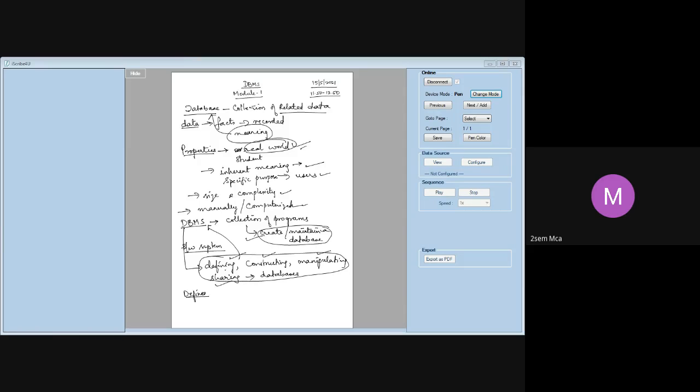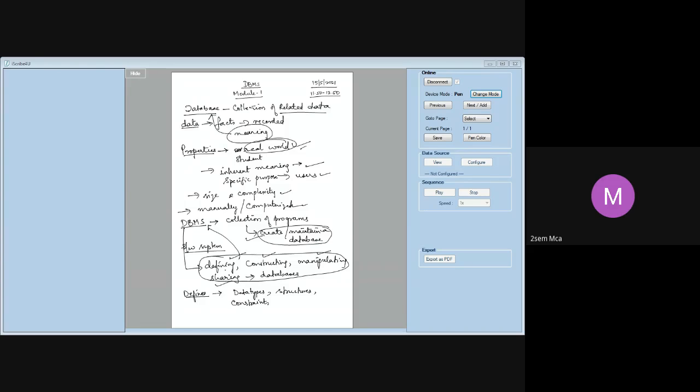Defining a database involves specifying what data types are being used in that database, what structures you are going to use, and what constraints you are going to use. Constraints means what restrictions and limitations there are for the data that we are going to store.